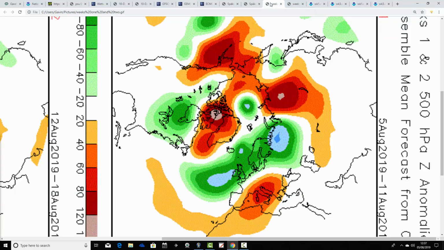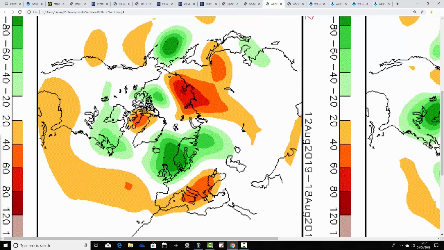Finally, this is how the CFS V2 is looking for the next 4 weeks. These are 500 millibar heights broken down to weekly periods. The first weekly period takes us from the 5th to the 11th of August. The coming week is unsettled with below average heights coming into the UK like that. We're bringing in westerlies too, so again, unsettled conditions and relatively cool in the week ahead.